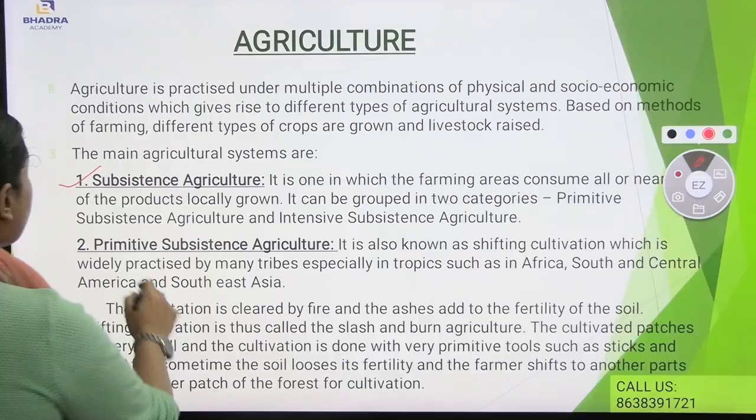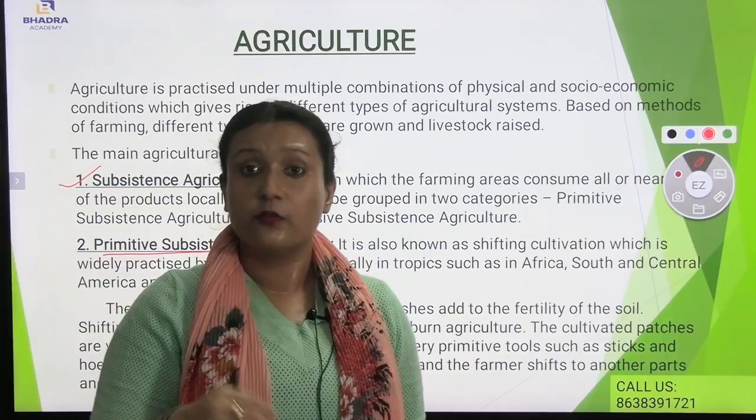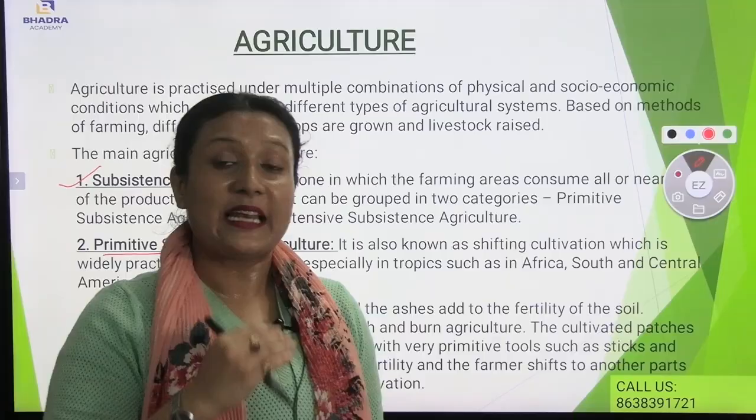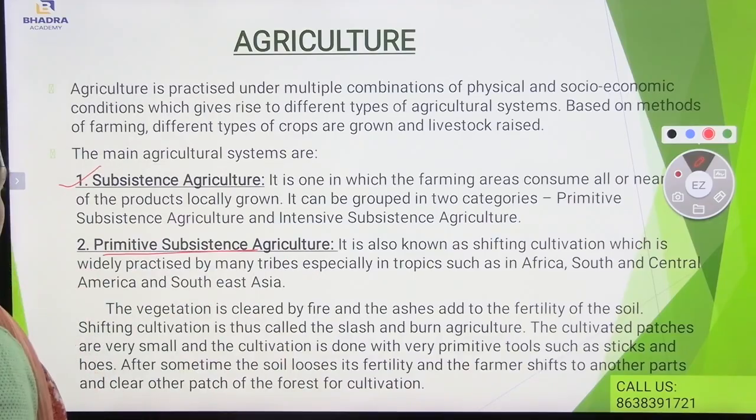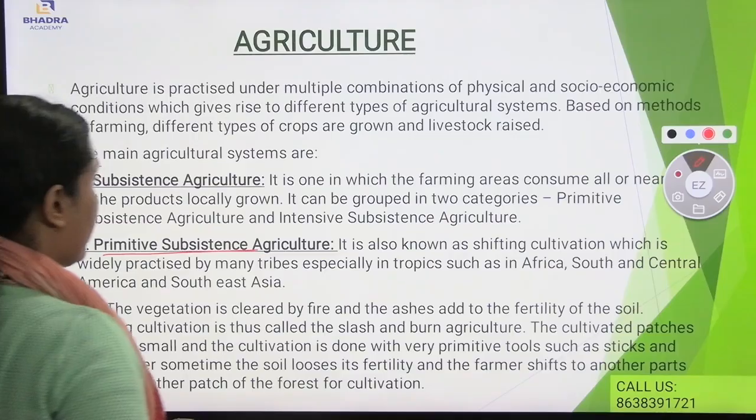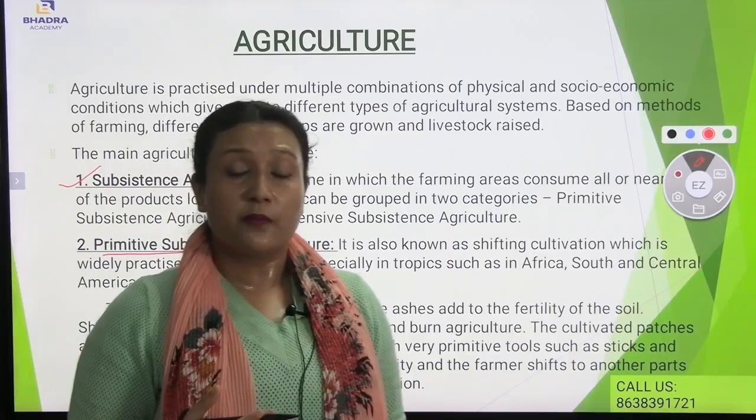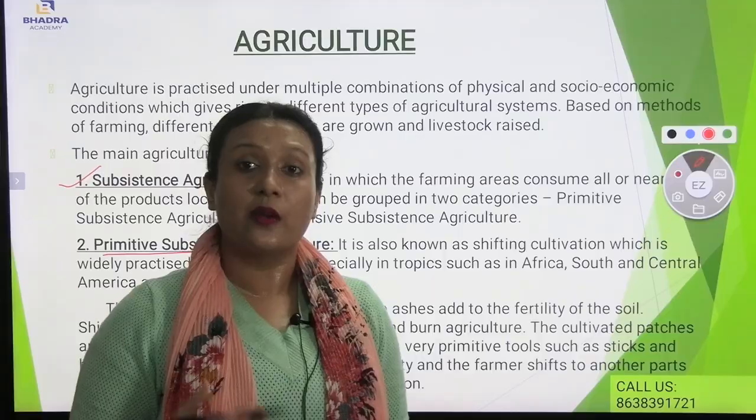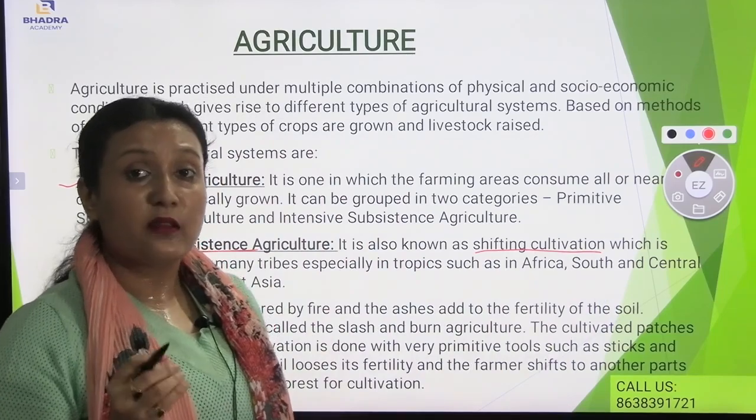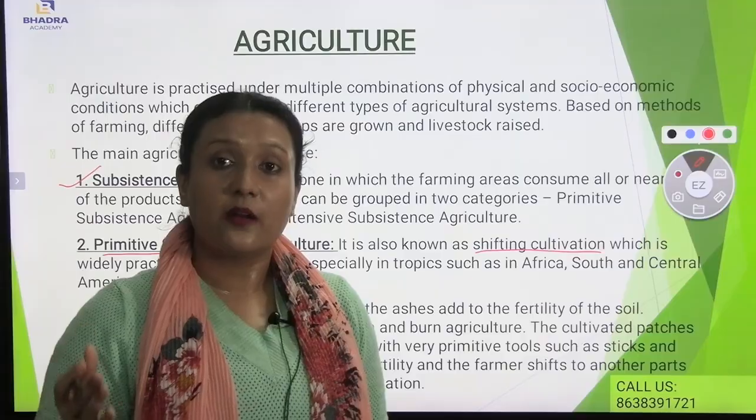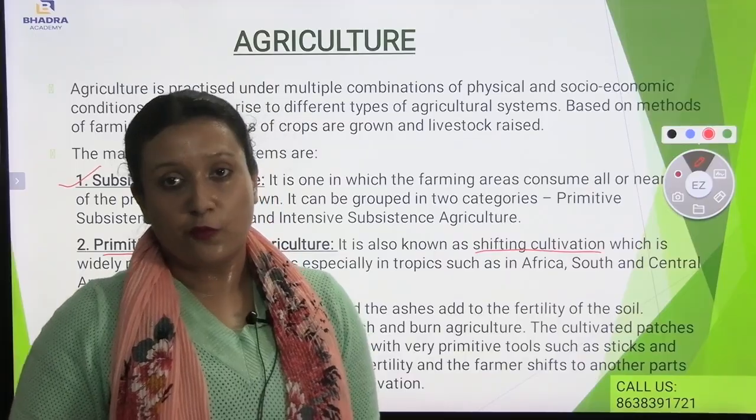Now here the subdivision comes: primitive subsistence agriculture. Under subsistence agriculture, we have understood that locally grown crops are sold in the market, and here comes primitive subsistence agriculture. It is also known as shifting cultivation, which is widely practiced by many tribes, especially in the tropics, such as in Africa, South and Central America, and in Southeast Asia. Very, very important: this is also known as shifting cultivation. In those places, shifting cultivation is mostly common.